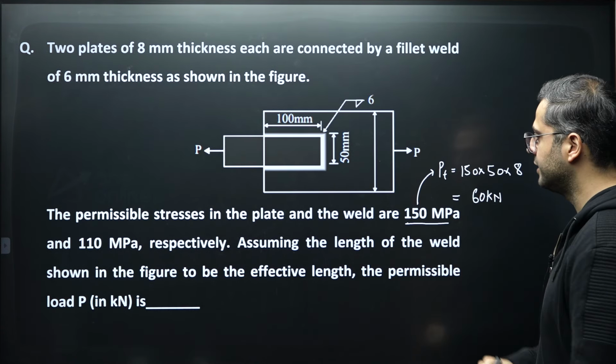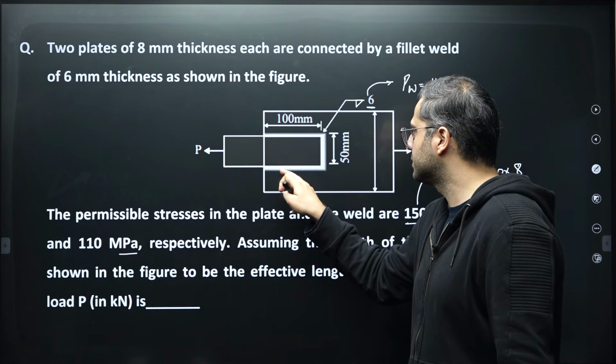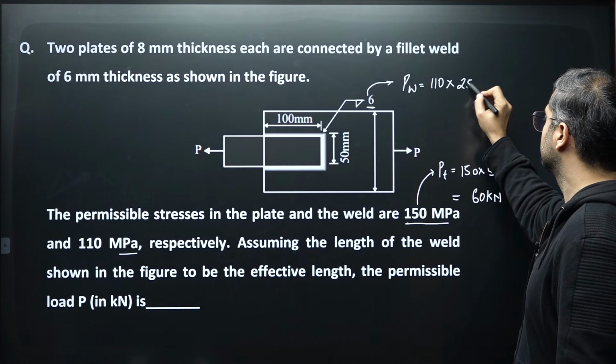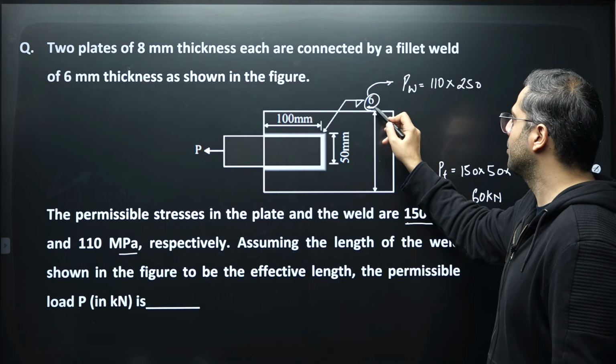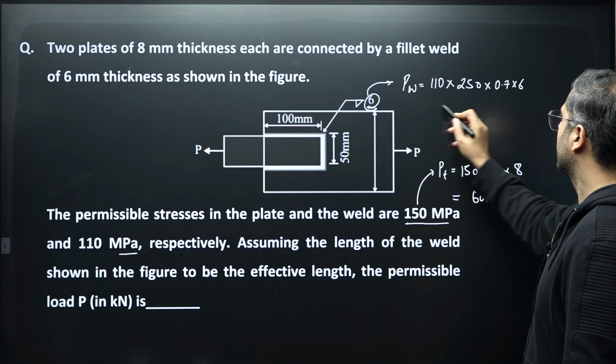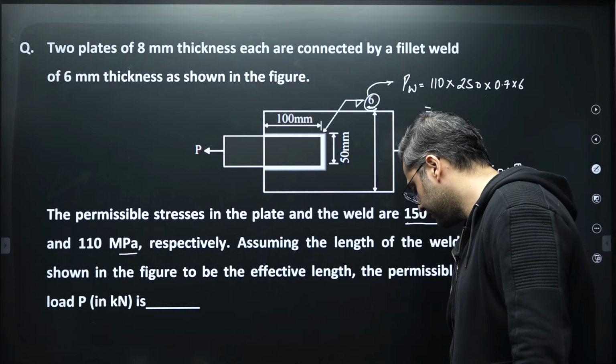Now let's check the strength of the weld. In case of weld, it is a 6 mm weld. Permissible stress in the weld is 110 MPa. We'll multiply it with the area of the weld. So length of the weld is how much? 100 plus 100 plus 50. It will be 250 multiplied by throat thickness. 6 mm is the size, so 0.7 into 6.